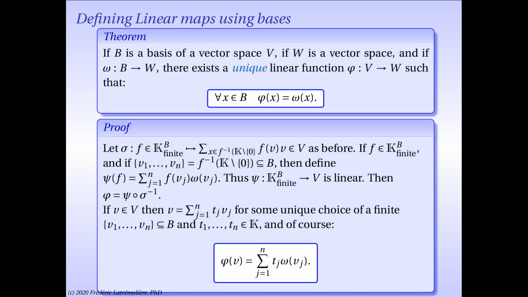It has no choice. So any function that is linear and restricts to omega on the basis B must assign to an arbitrary vector V of your vector space this particular value right here. So the map is unique, and we showed it exists. So indeed, bases allow you to construct linear maps by simply giving values to elements of a chosen basis.